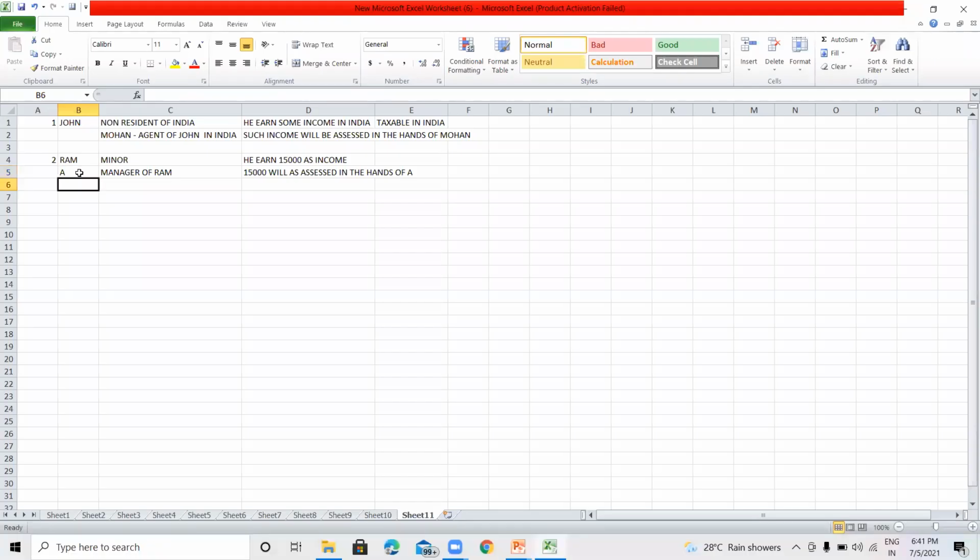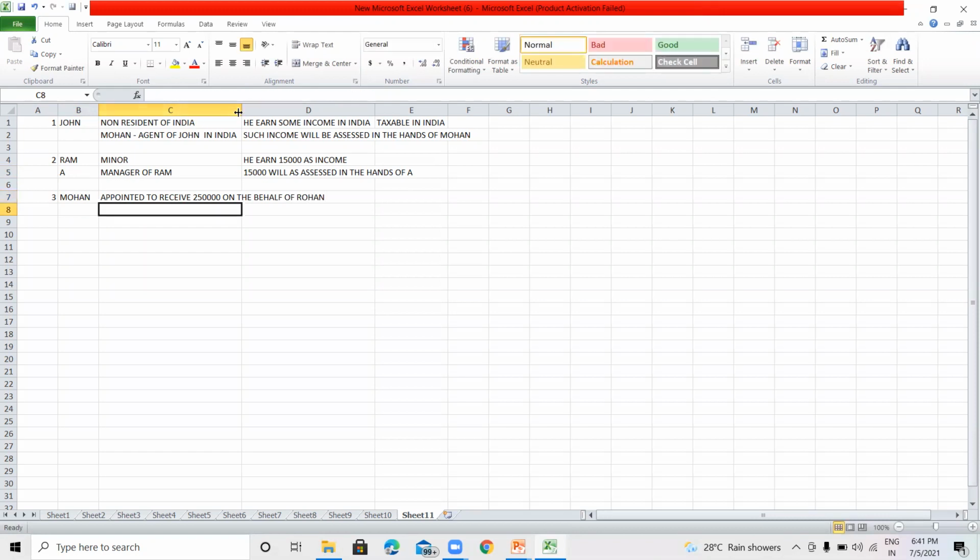Just like in the example, there is a person, Mohan, and he is appointed to receive 2,50,000 rupees on behalf of another person, just like Rohan.